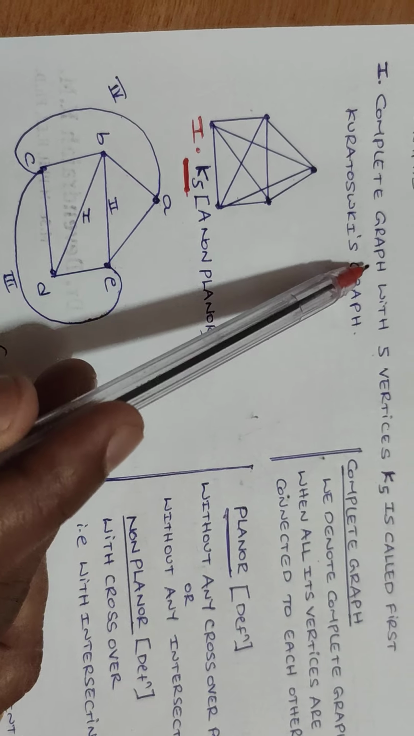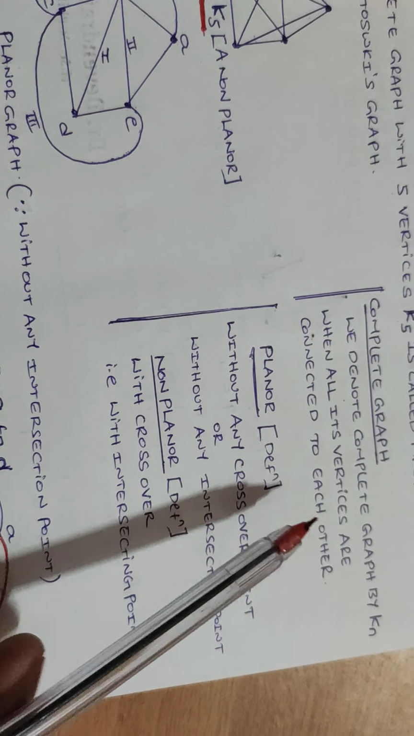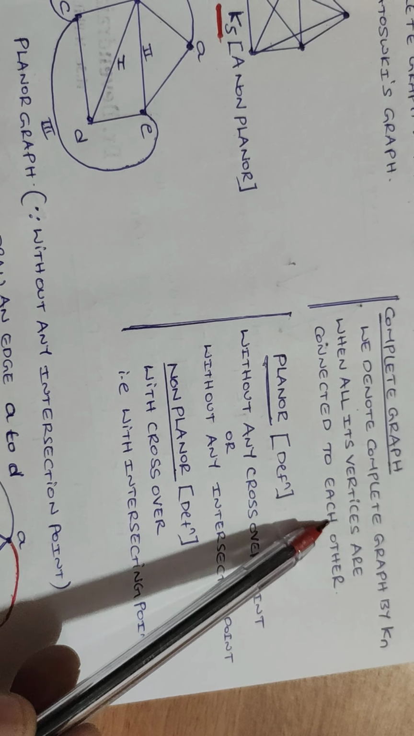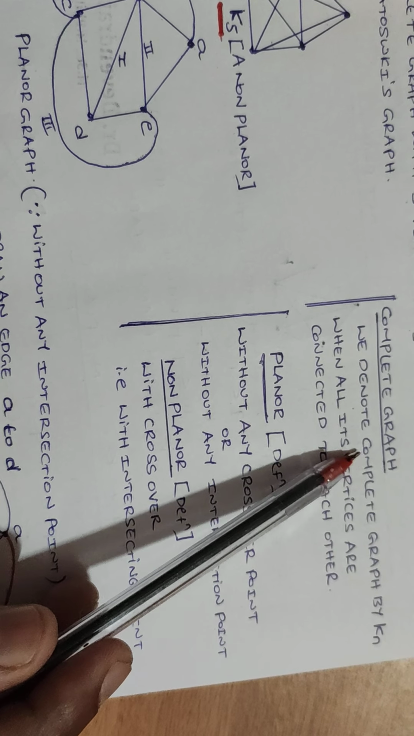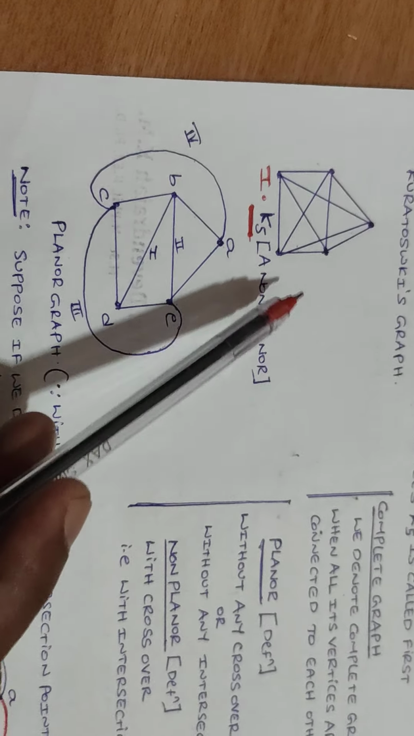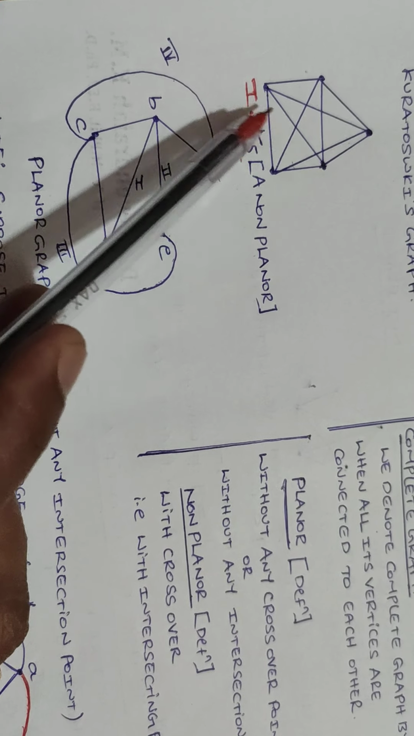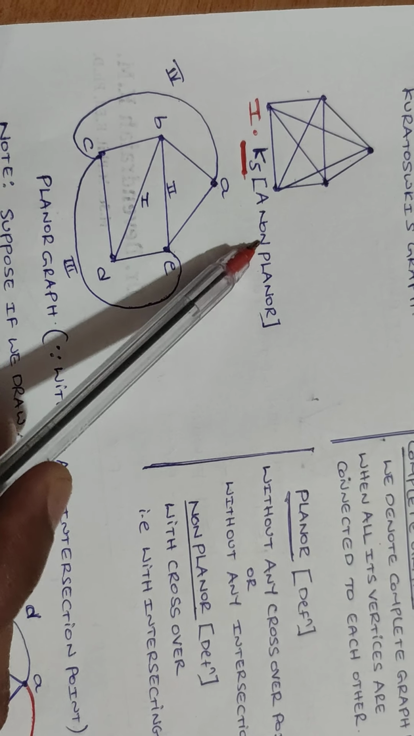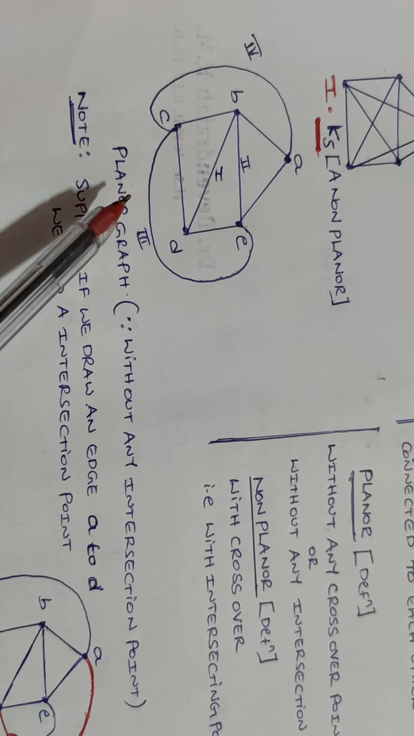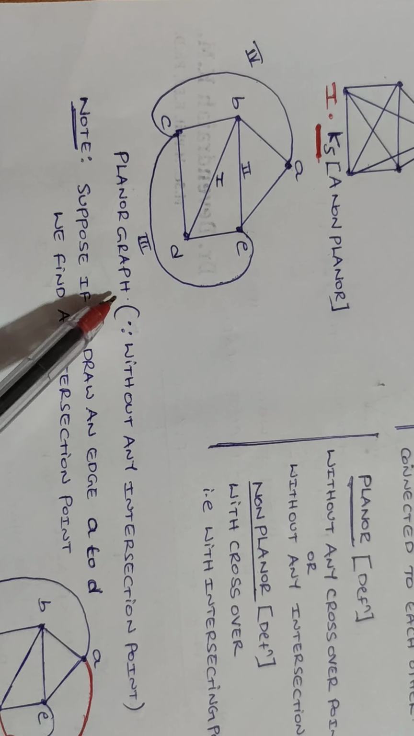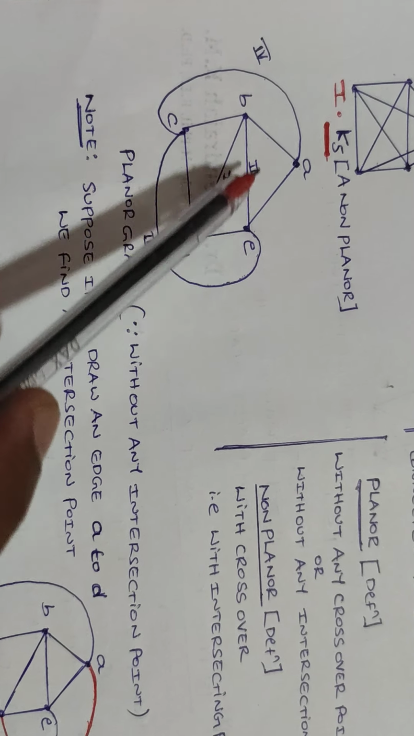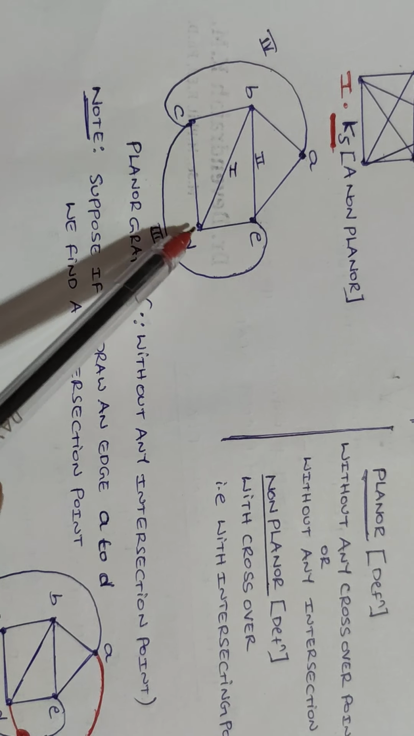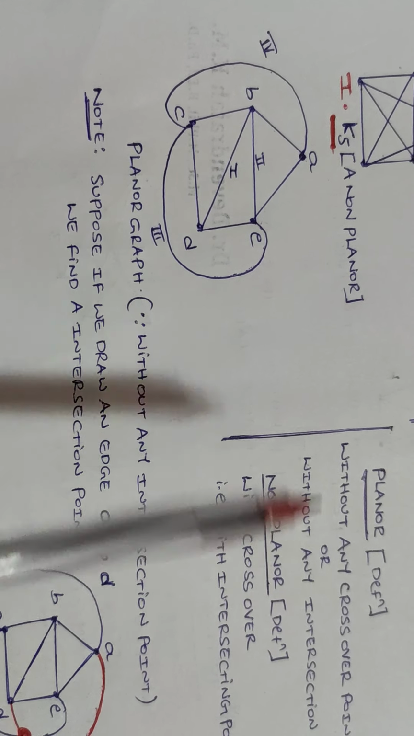The definition of a complete graph: we denote a complete graph by Kn when all its vertices are connected to each other. Such a type of graph we call a complete graph. So here observe the graph K5, all the vertices are connected to each other, therefore K5 is a non-planar graph. Now observe the second one, which is a planar graph. Here we observe no intersection point in the graph, therefore it is a planar graph.